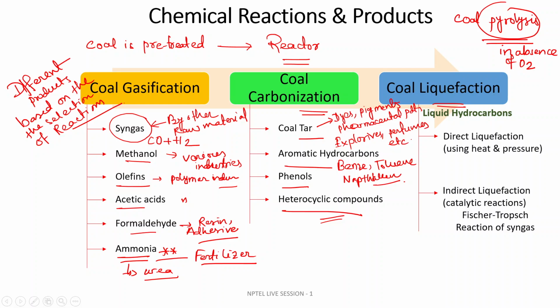For coal liquefaction, we produce liquid hydrocarbons that can be further used like petroleum, and we do the distillation of the petroleum to get different petroleum products. Just like that, the coal undergoes a liquefaction reaction.